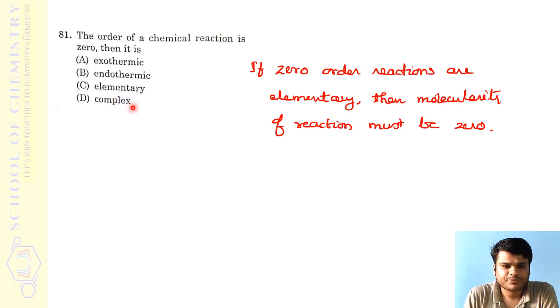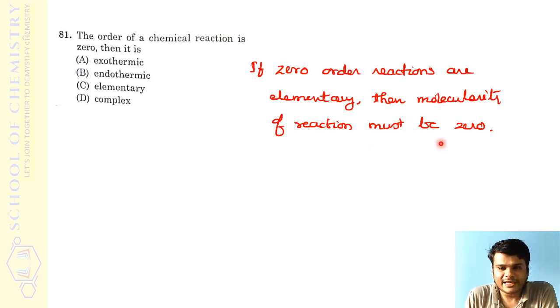So between these two, the point is that if the reaction is zero order and you imagine it to be elementary, then for elementary reactions, molecularity and order will be the same. For an elementary reaction, whatever the molecularity, the number of molecules involved in the reaction, that itself should be its order. So the molecularity of the reaction has to be 0 if an elementary reaction has zero order. But a reaction having molecularity 0 is really not possible. It is as good as the reaction not happening at all. So the molecularity of a reaction cannot be 0.